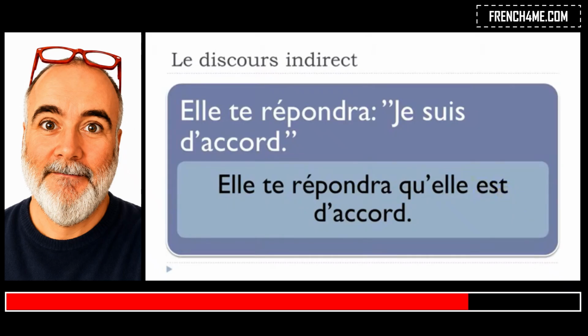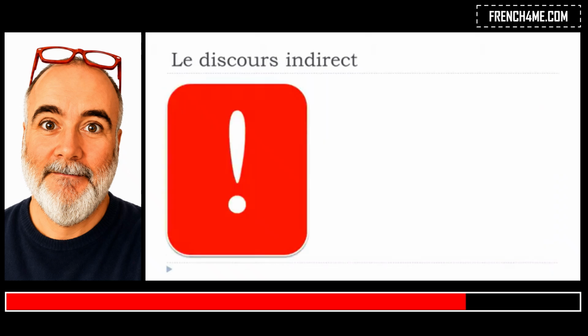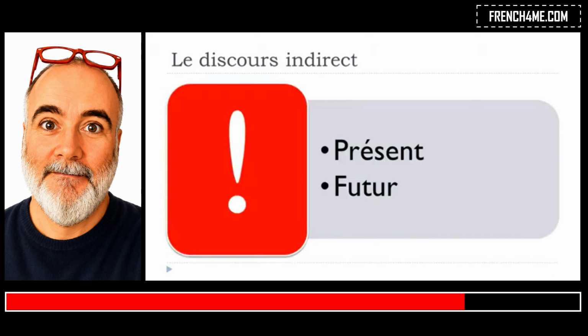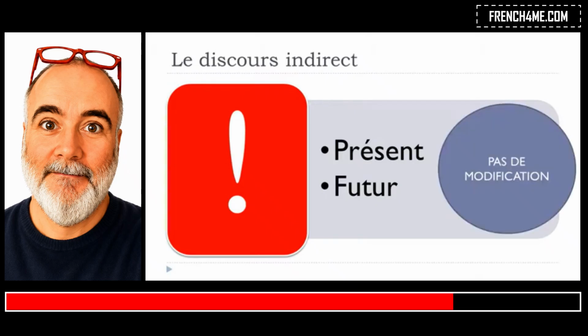So the thing is that for the present and the future, if the verb that introduces this structure, this discours indirect, is at the present form or the future form, then the good news is that you won't have to modify anything after it.